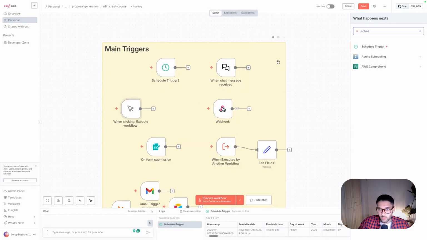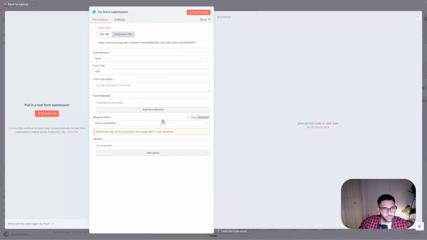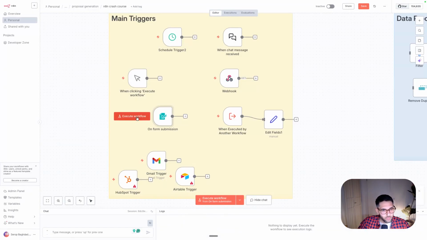So another way to start an n8n workflow is by having a form, so a form submission. And technically, you're building an app. Let's have a look. So execute workflow. It won't start because of the issues here. That's annoying. Let me copy it to another one.